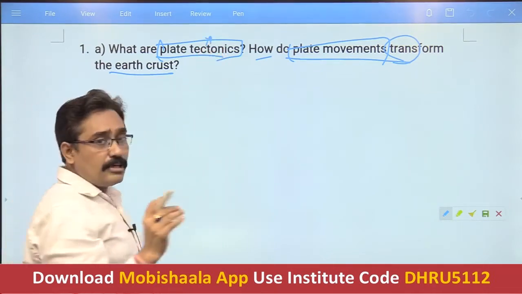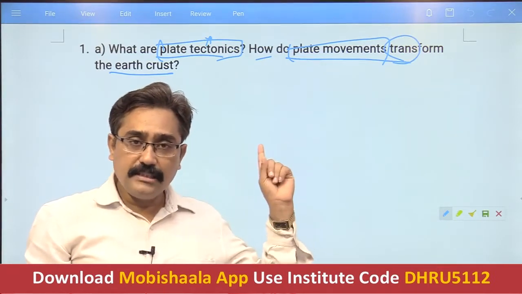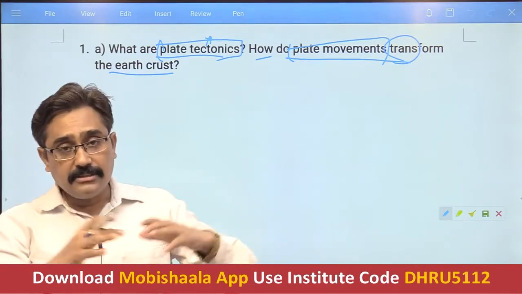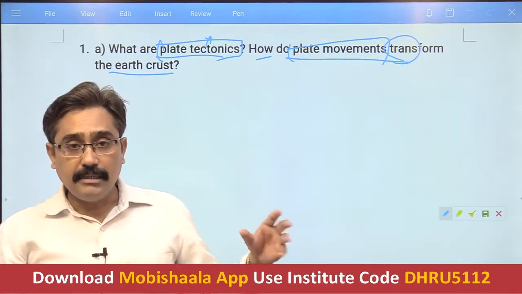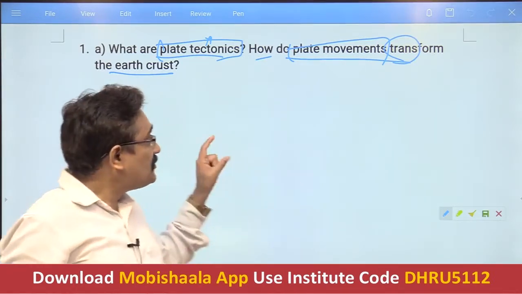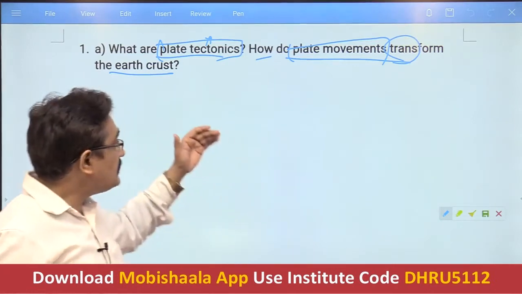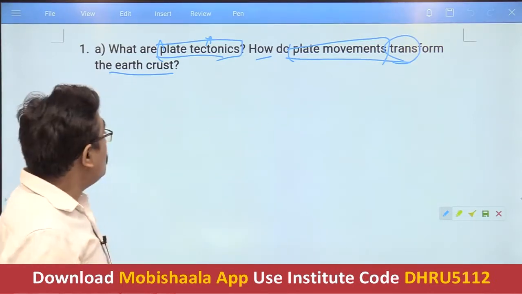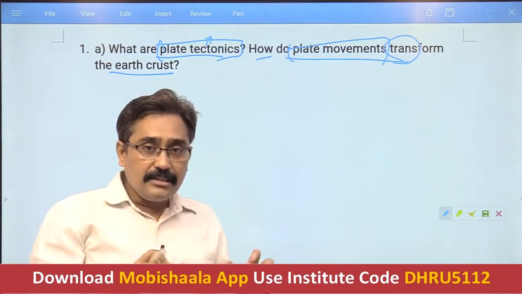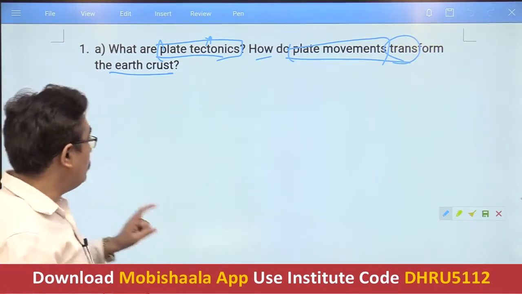Just think about it for a while, because I was expecting a good question on plate tectonics and it has come. But the concept of plate tectonics is very vast. Even if you write 10-15 pages, you will not finish your answer. But you have to be in control and specific, as it is just half of the question. So you have to select words with which you can frame your answer. It should reflect completeness, and you will save your time as well.